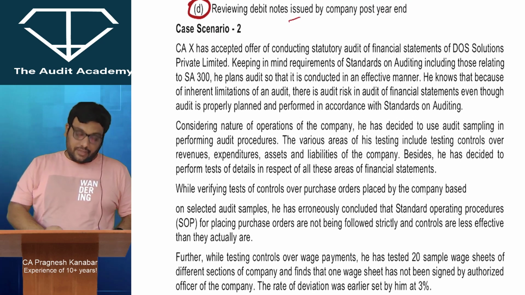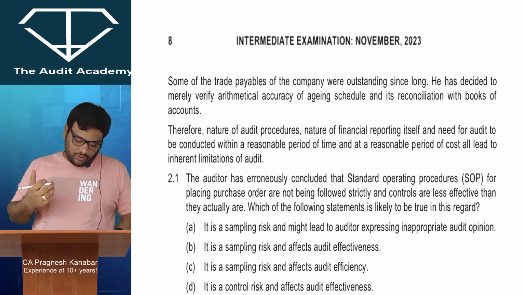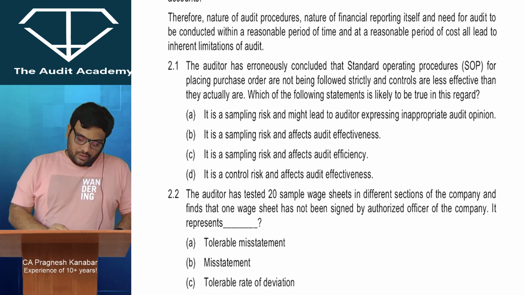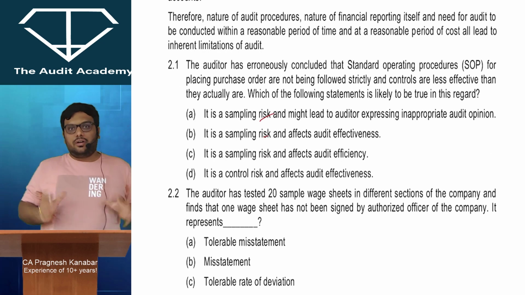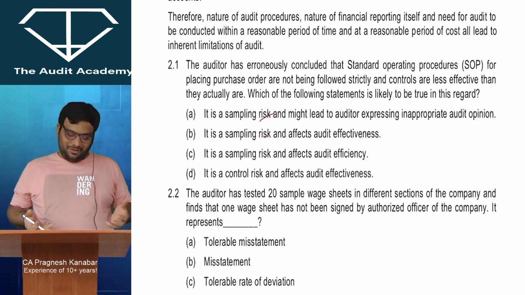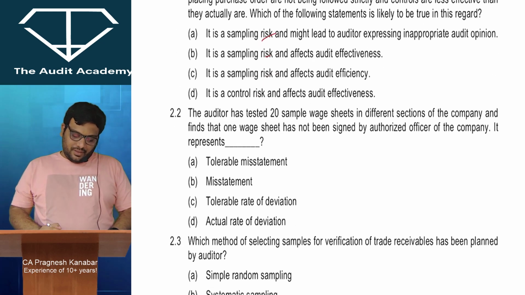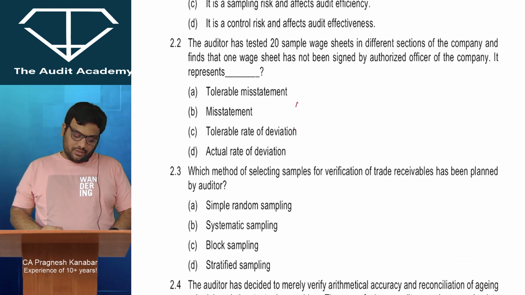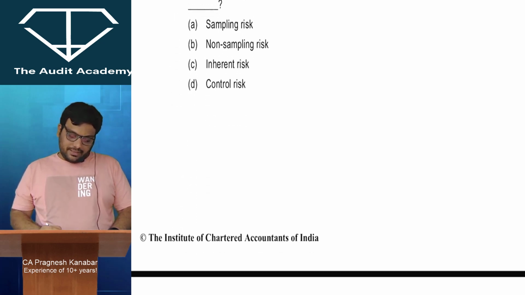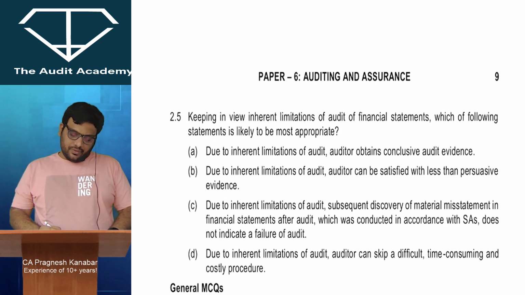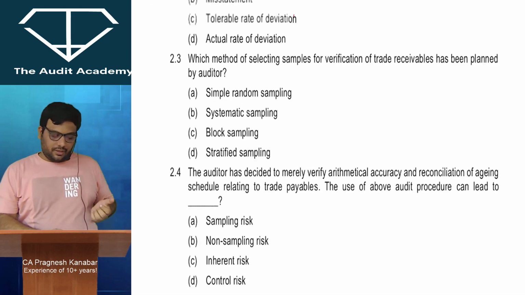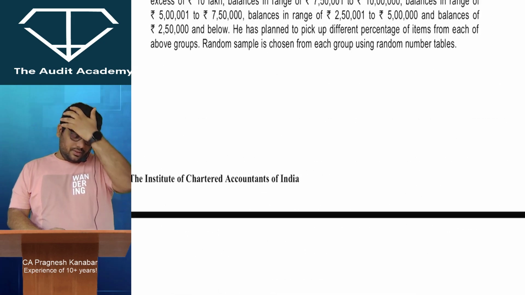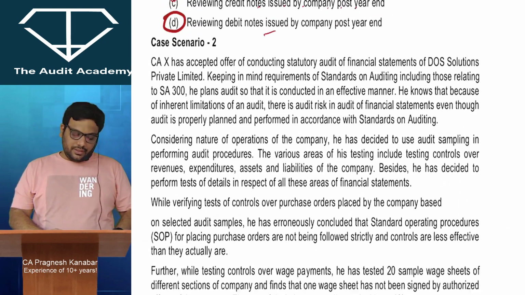CAX has accepted. Again, for the case scenario, just go through the questions once. Something about sampling risk, the sampling chapter. If you have not done that, then you can first do it from a marathon revision lecture. The whole case study seems to be from sampling only, and there is something about inherent limitations of audit, which is the basic concept of auditing. So we'll just go through the case study.